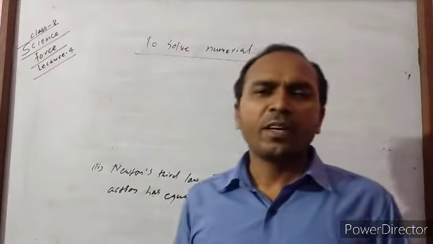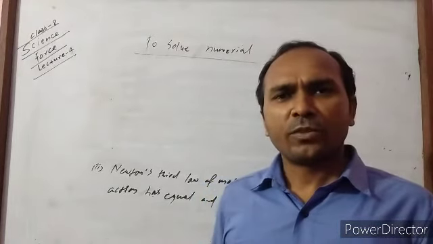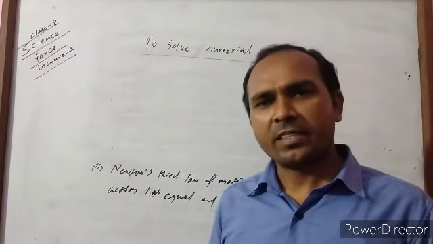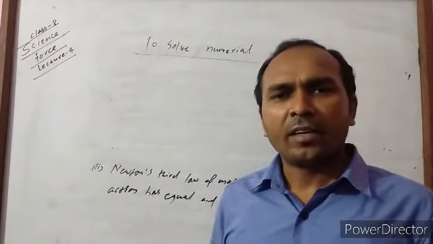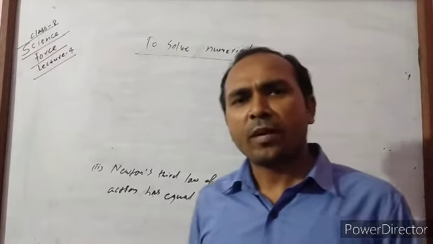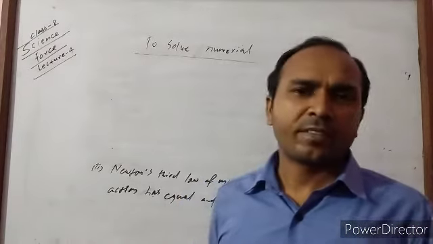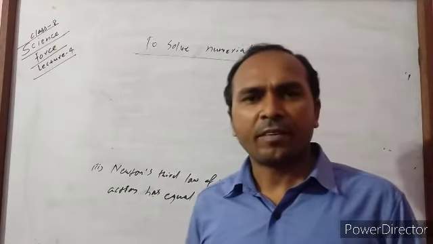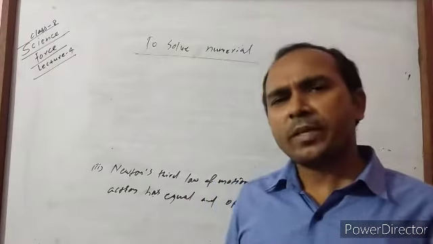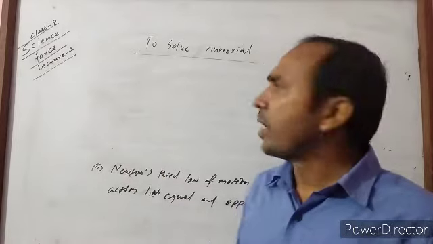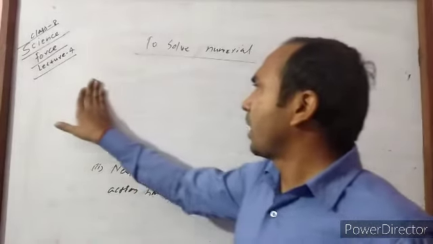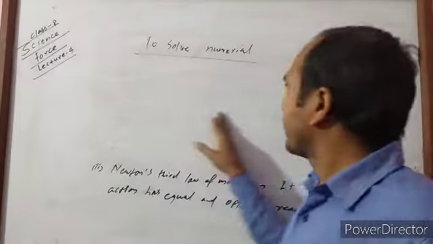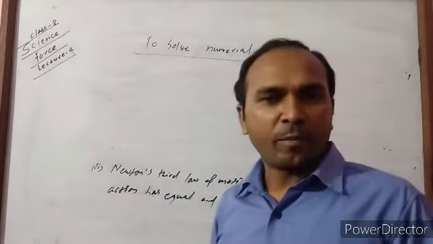We also know v is equal to u plus gt, v square is equal to u square plus 2gs, s is equal to ut plus half gt square, and all these formulas can be used according to the different numerical problems.